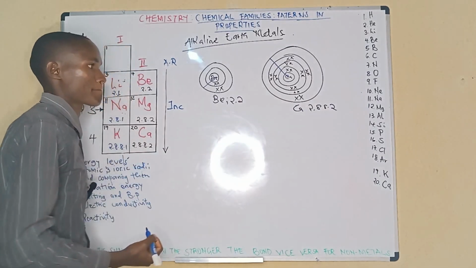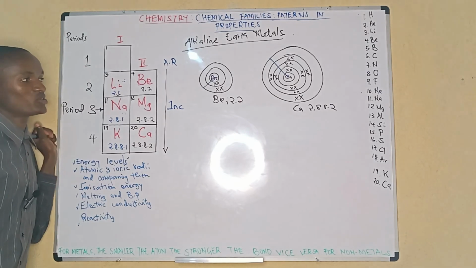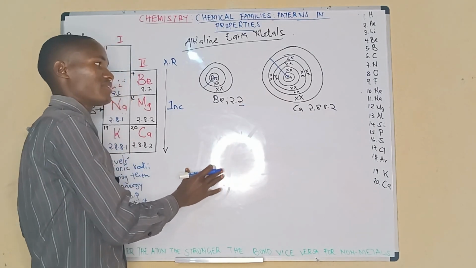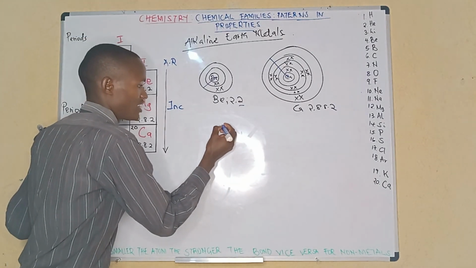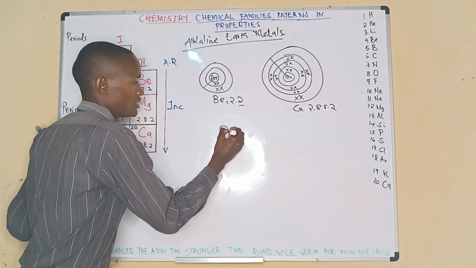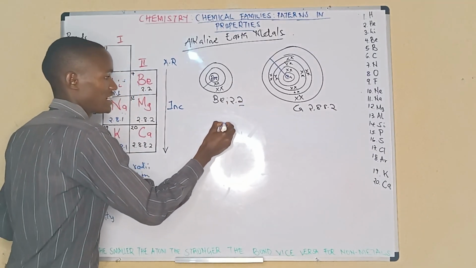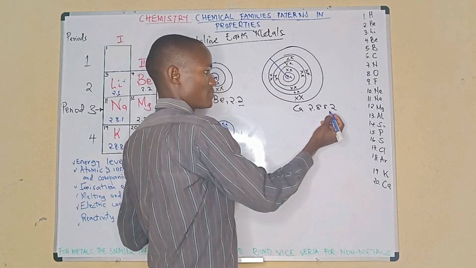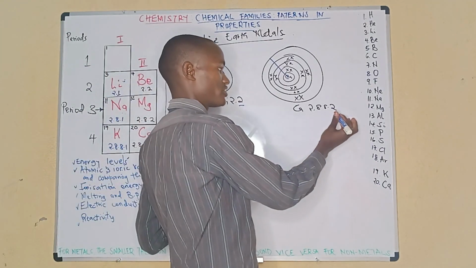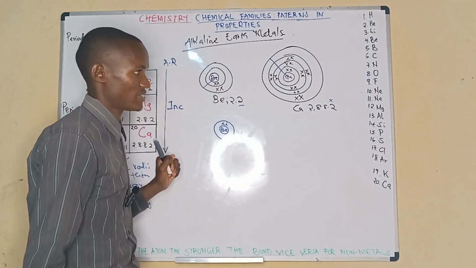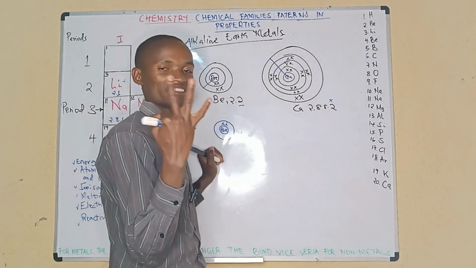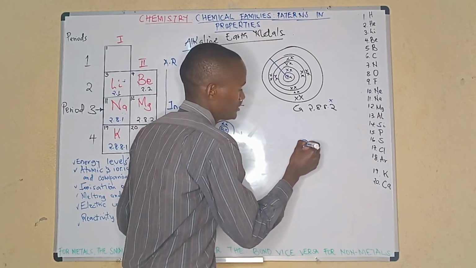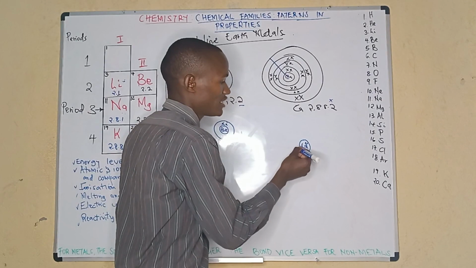We have beryllium here, configuration 2,2. It will be forming an ion by losing 2 electrons, and therefore it means that 1 energy level will be lost, and the ion will look like this. Beryllium had a configuration of 2,2. Now it has only 1 energy level with 2 electrons. Calcium the same. It forms an ion by losing 2 electrons, this one is lost. And therefore, the ion of calcium, 2 plus, has 3 energy levels.